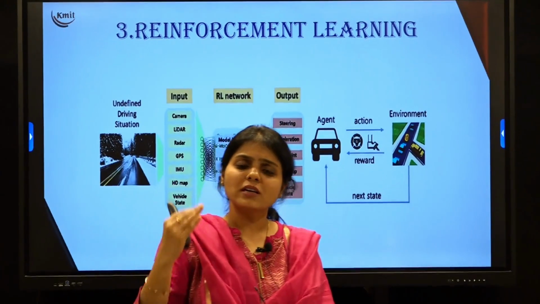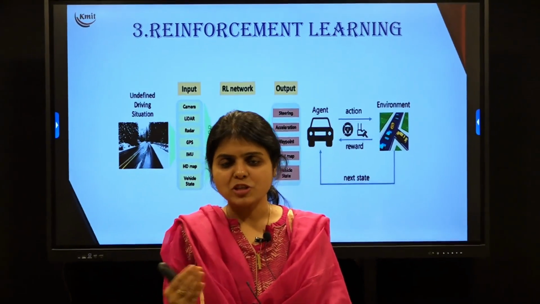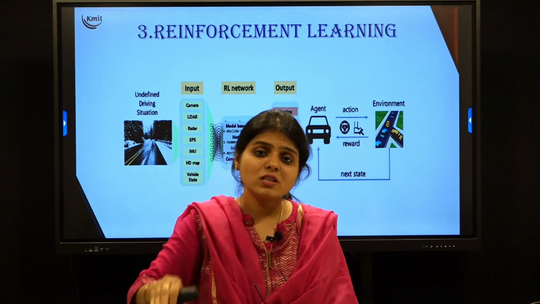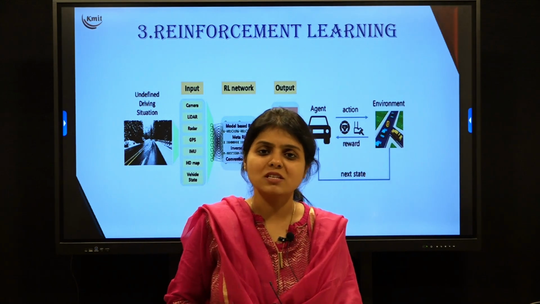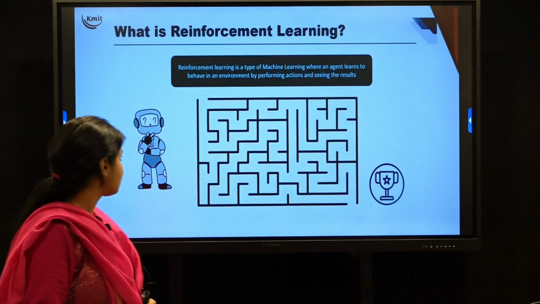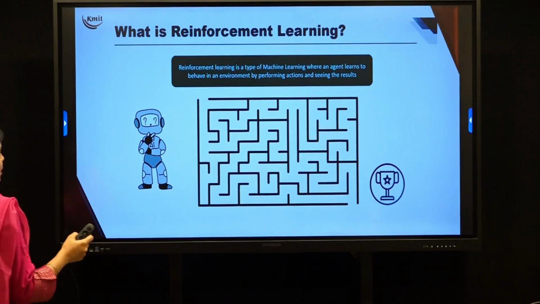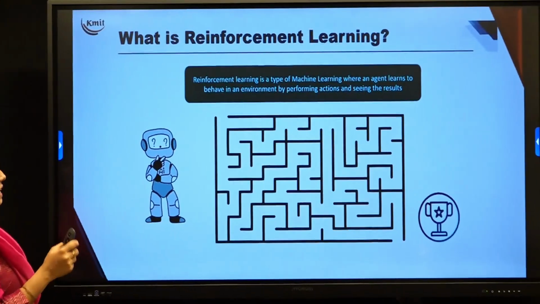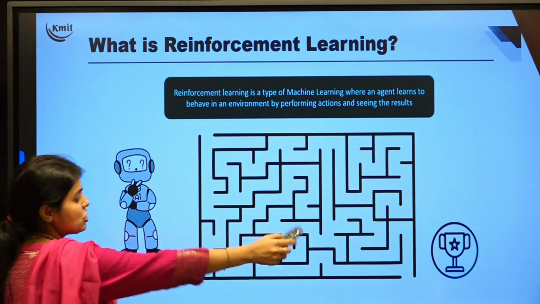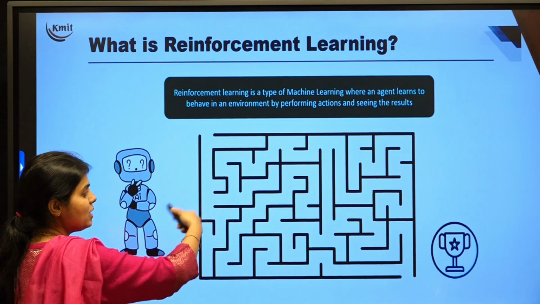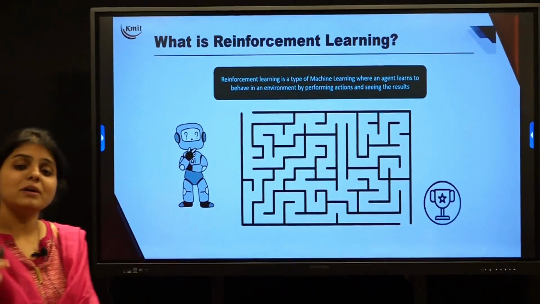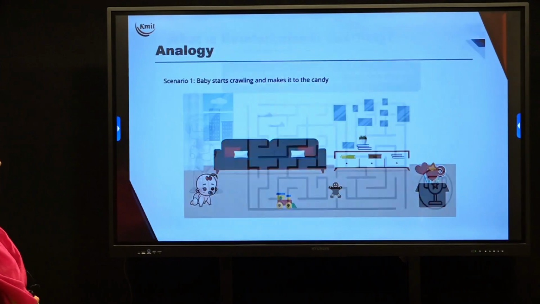Reinforcement learning is an advanced machine learning model where the input is given, the system processes the input, and based on the surroundings, actions would be taken on that particular input. Tesla cars are an example of reinforcement learning methods. Reinforcement is a type of machine learning where an agent learns to behave in an environment by performing some actions. If I want my machine to reach that cup, I have to look into the environment and perform some actions such that my task would be completed. So depending upon the environment, my action would be taken. So this is all about reinforcement learning.